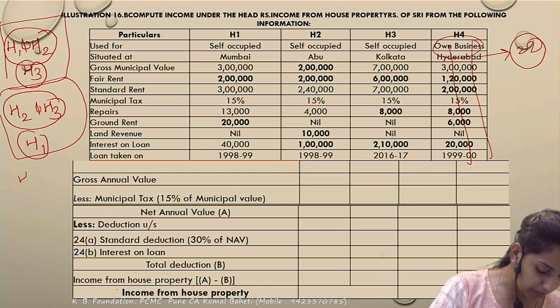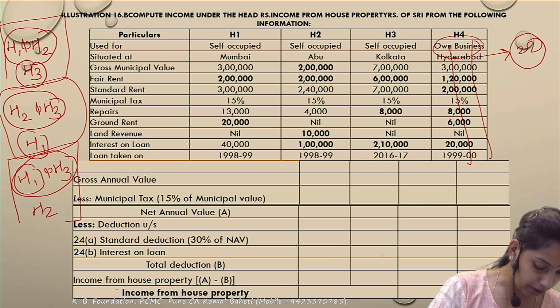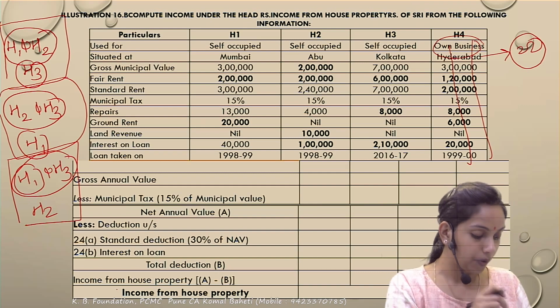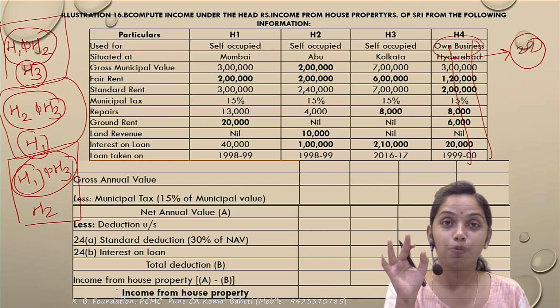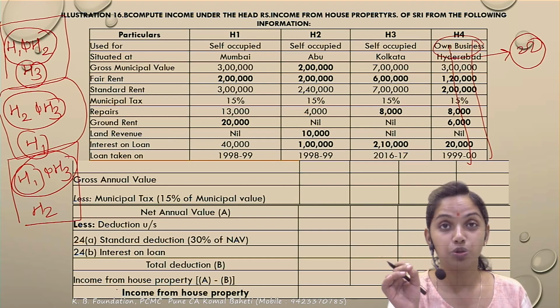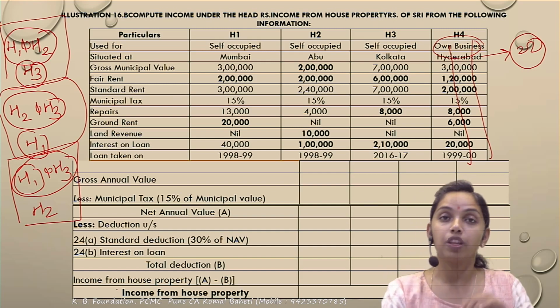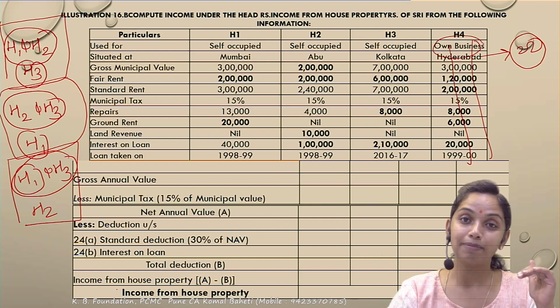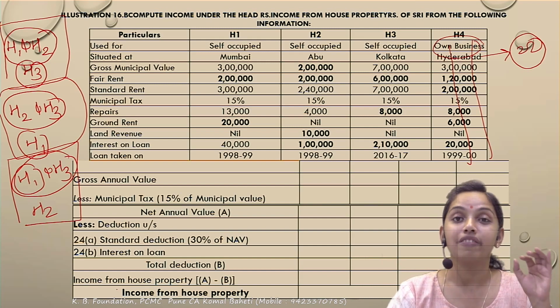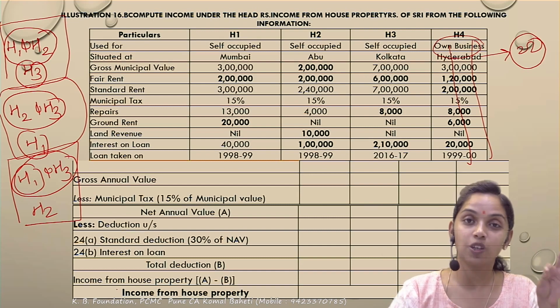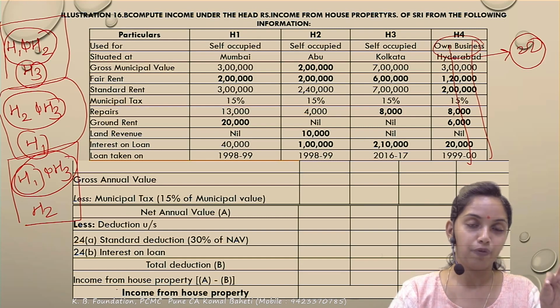Correct. What is option 3? House 1 and H3 are to be called self-occupied and H2 is to be called a deemed let out. I need to do this exercise 3 times. Correct. And then we'll come to know which option is better for us. In whichever option the income from the HP comes lower, we'll choose that option because it is open to you. Whichever house property you want to claim as self-occupied, you can claim. So I will claim where my income is lower, so I will have to pay less tax. So I will work out all the 3, and in whichever of the 3 options the income from HP comes lowest, we'll go with that option.